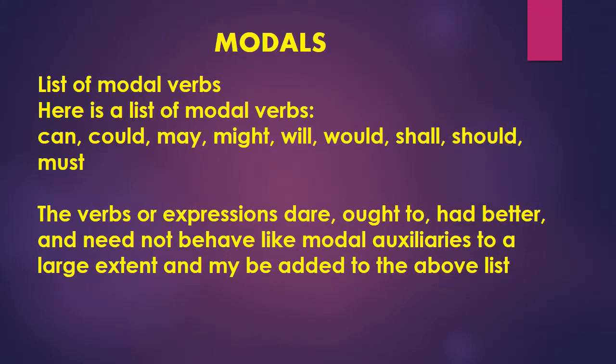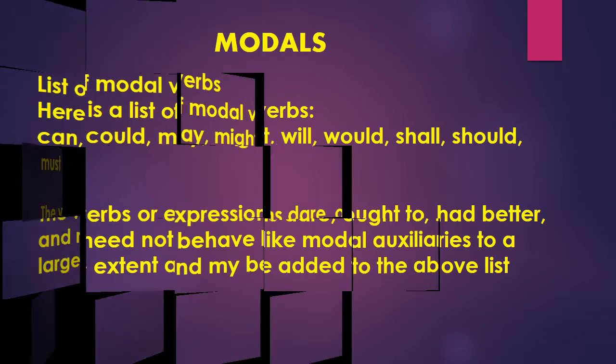Here is the list of modal verbs. Can, could, may, might, will, would, shall, should and must. So these are the most important modal auxiliaries. The verbs or expressions dare, ought to, had better and need not behave like modal auxiliaries to a larger extent and may be added to the above list.